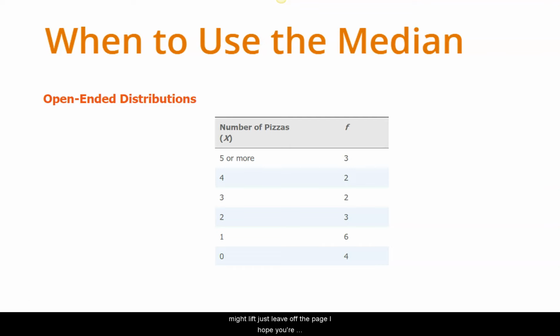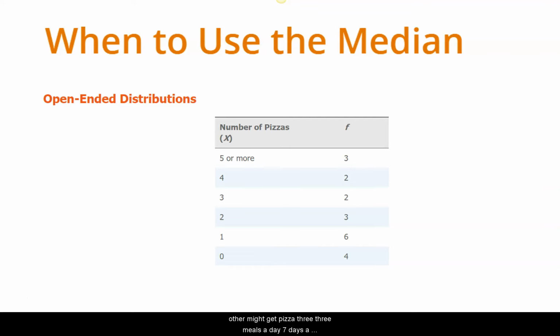The median might just leap off the page. I hope you'll recognize that there are 10 respondents below 1.5, since we're using upper real limits, and 10 respondents above 1.5. Therefore, the median is 1.5.